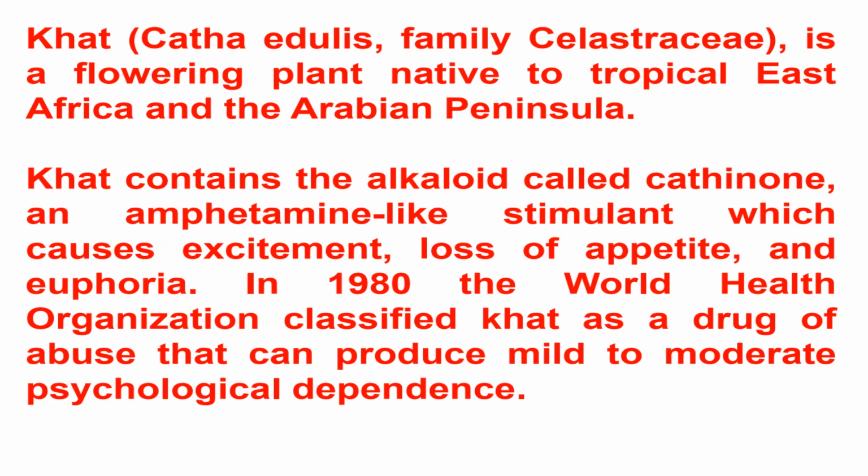Catha edulis, of the family Celastraceae, is a flowering plant native to tropical East Africa and the Arabian Peninsula, and this khat contains an alkaloid called cathinone, which is an amphetamine-like stimulant which causes what? Excitement, loss of appetite, and euphoria. In 1980, actually, the World Health Organization classified khat as a drug of abuse that produces what? A mild to moderate psychological dependence.